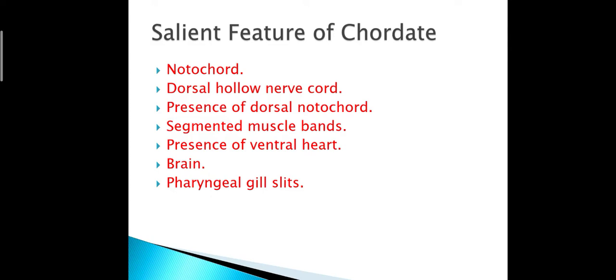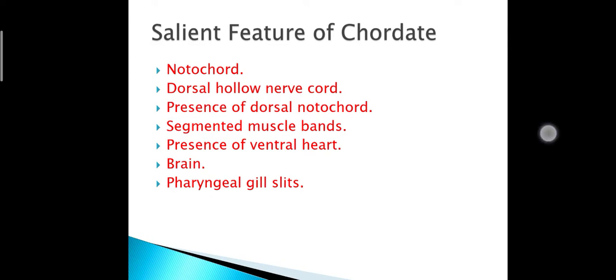Segmented muscle bands are also present. Heart located in a ventral position. In chordate animal, brain gradually develop in a complex life form. Another unique feature of chordata is the presence of pharyngeal gill slits.